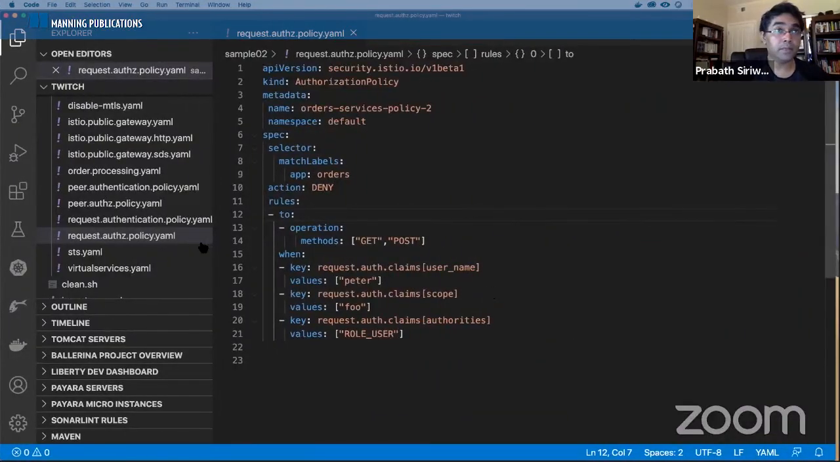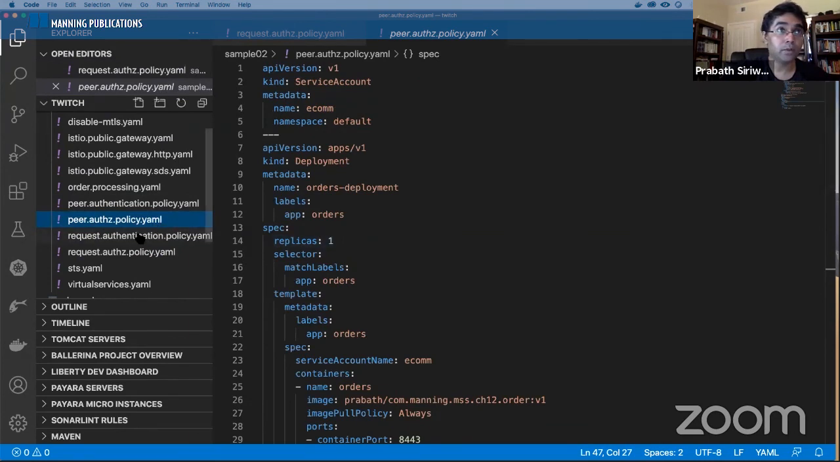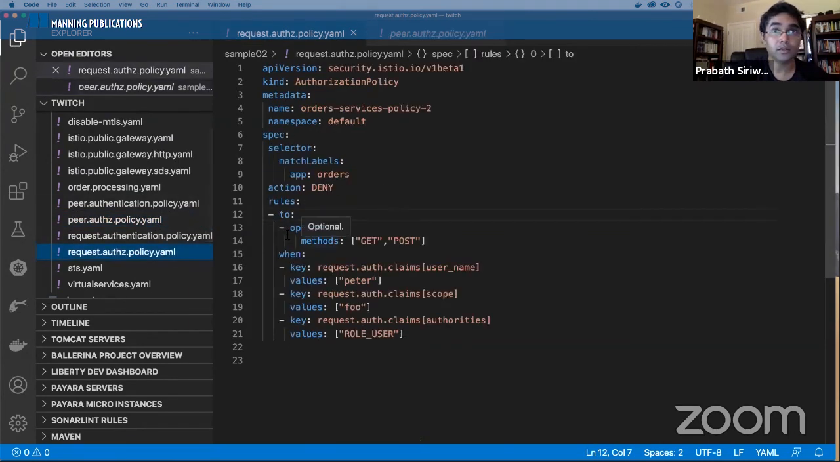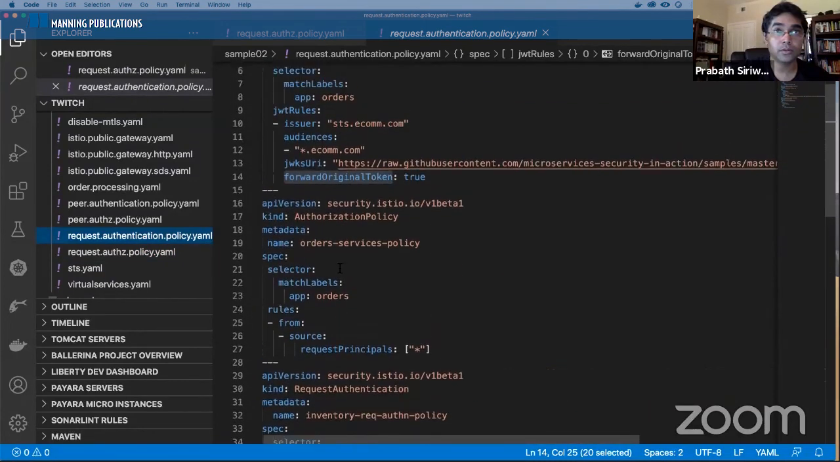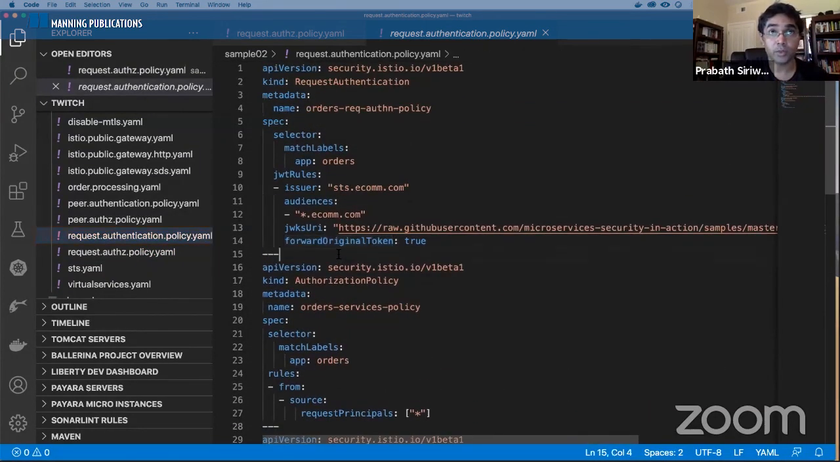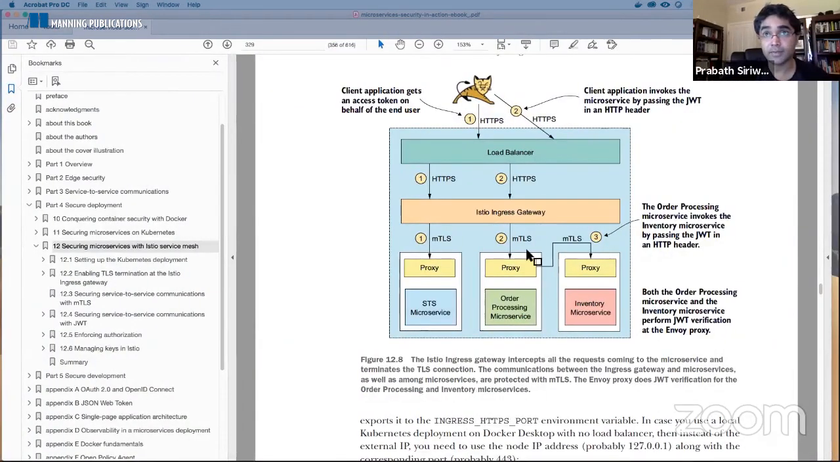You may remember that I talked about this when we were talking about the request authentication policy. Here we say forward original token, right? So this policy is applicable to the orders processing microservice here, right? So you get the JWT. Now Istio, the proxy, will validate the JWT and dispatch the request. Now once again here also we say you need to bring this particular JWT.